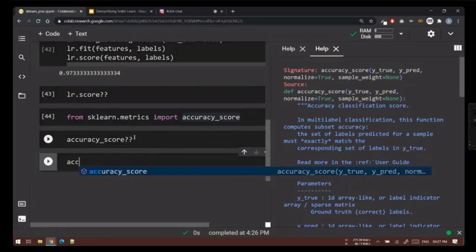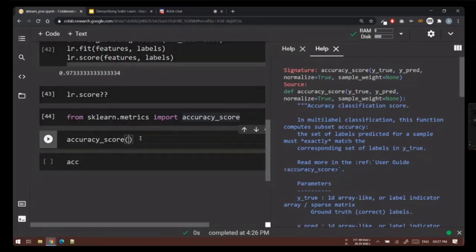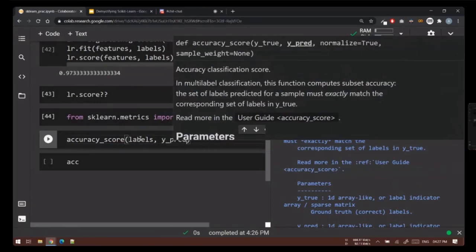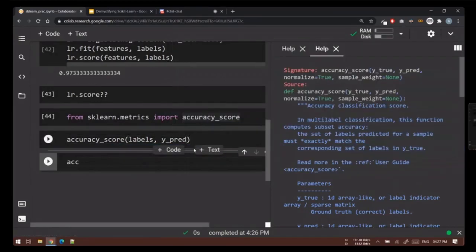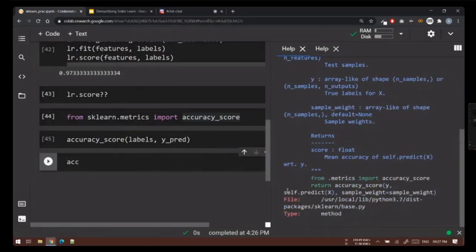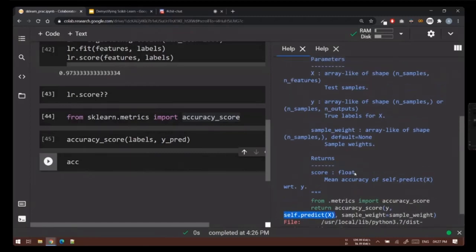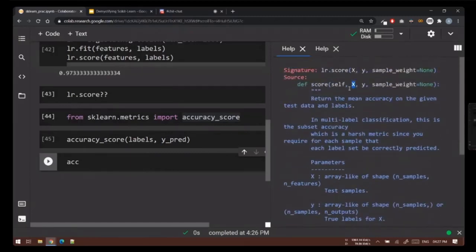So I can simply pass the argument I already have, which is called labels. Next argument is y predict, but I don't have y predict. If you look here, how are we getting y predict? The second argument is basically self dot predict x, and x is the first argument.